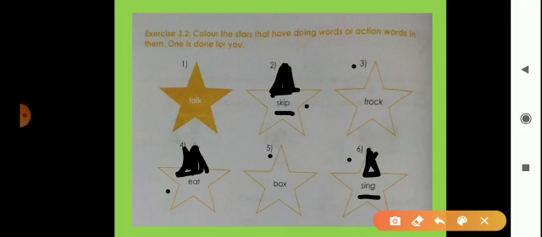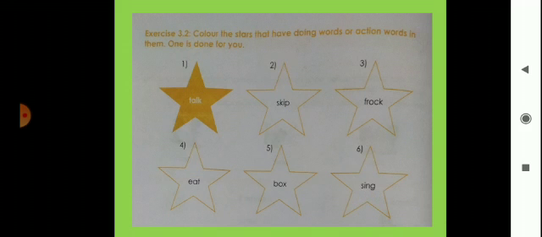Okay. I hope you know the action words. Which are the action words? Which action done by the person, or animal or a thing. These are action words. Just like stand up, sit down, then run, jump, touch, bend. These are action words. Then writing, listening, reading. These are actions. So these are action words. Okay. So look here next.